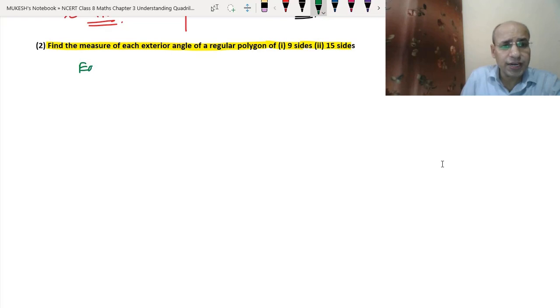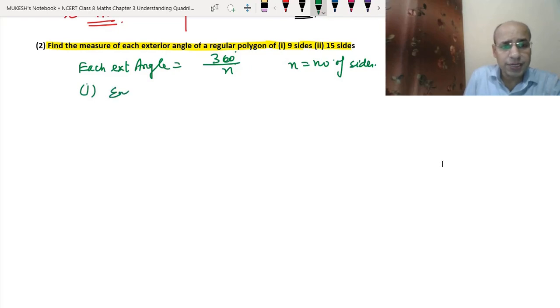So each exterior angle is equal to 360 degree divided by n, where n is the number of sides. So for the first part, each exterior angle will be equal to 360 degree divided by 9, so 40 degree. So this answer is 40 degree.